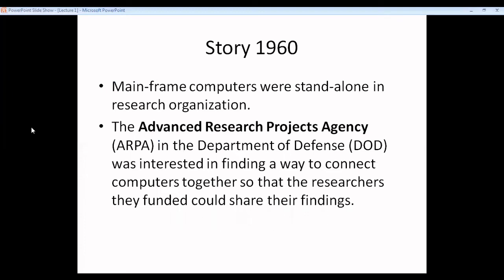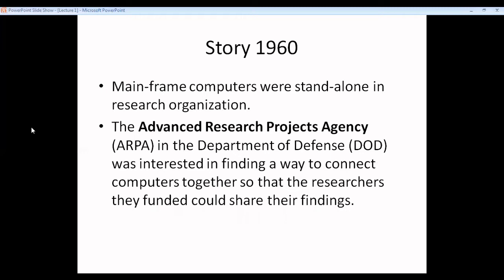So basically what happened in 1960, mainframe computers were there. These mainframe computers were standalone, meaning they were not connected. Several mainframe computers were kept at different remote places, I mean, one in one town and another mainframe computer in another town.